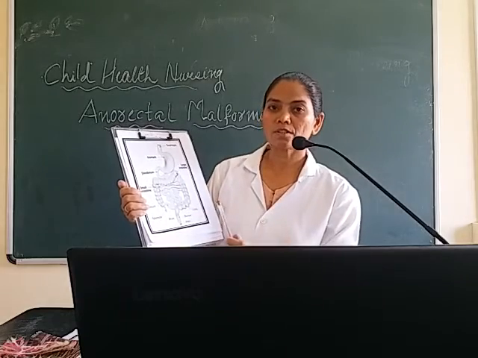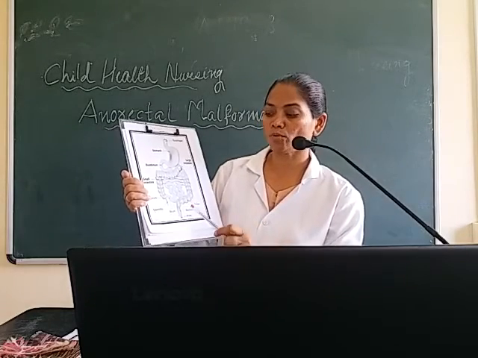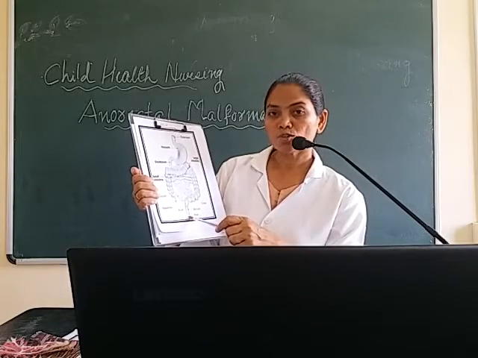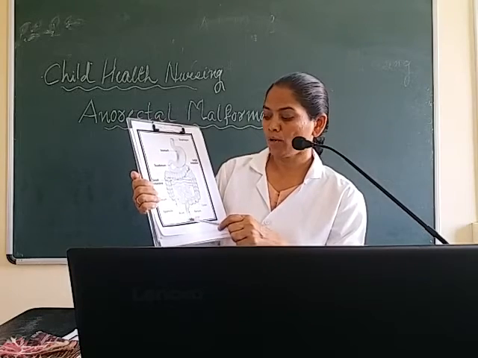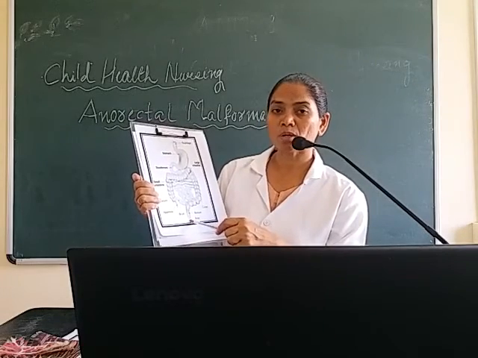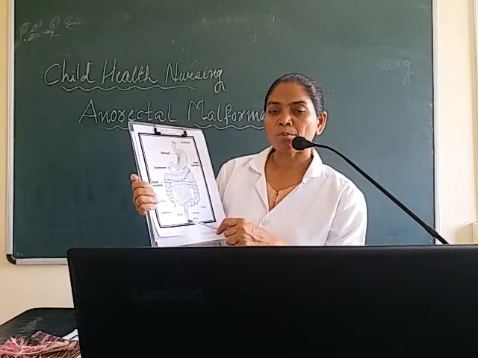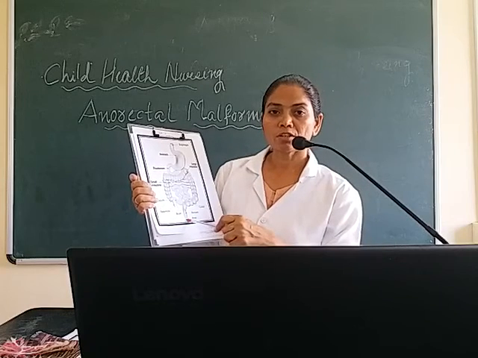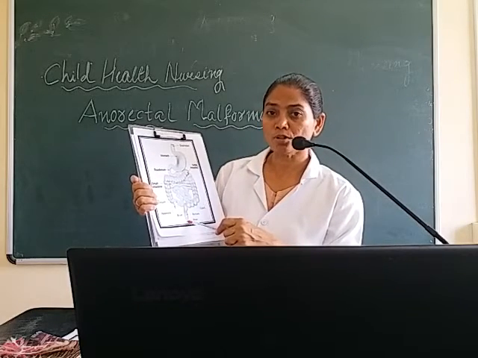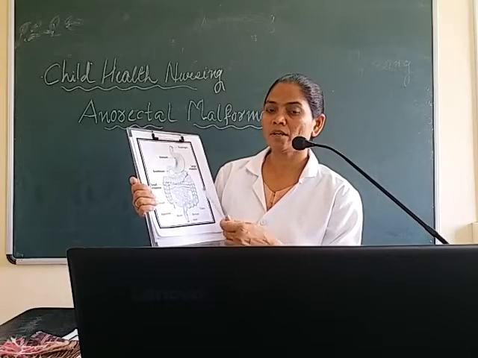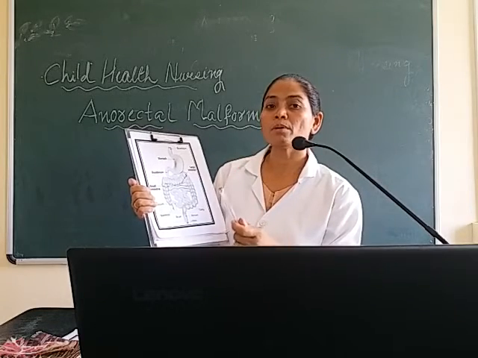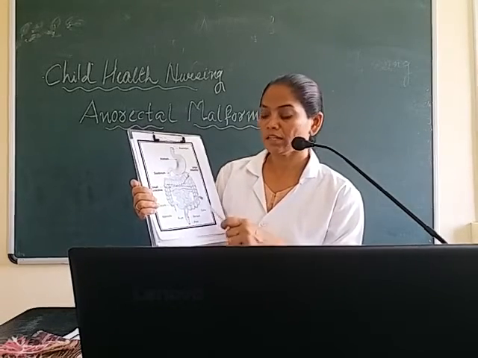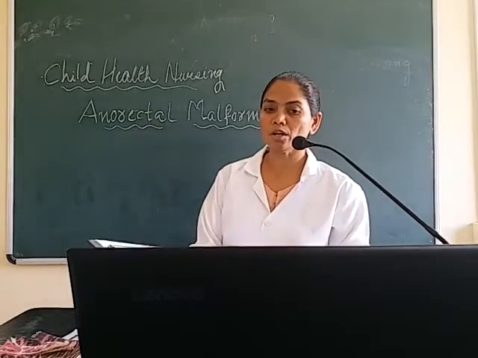So in this disease condition, anorectal malformation, what will happen? Either the rectum is not formed or the anus opening is absent. Now, if the anus opening is absent, when the baby is born, meconium is the first stool that the baby passes. That is thick, sticky, and greenish in color. So the baby cannot pass it, and thereafter the following stool also the baby cannot pass because the anus opening is absent. That is the disease condition we are going to learn.